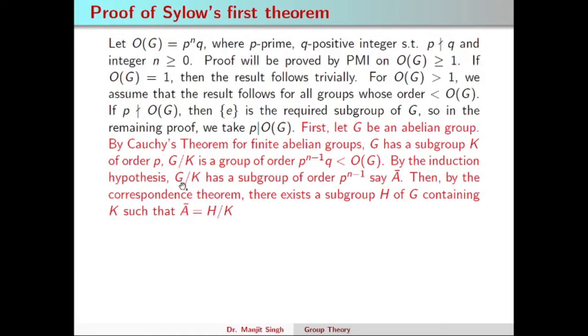As one can see here, G/K is a quotient group, so its subgroup is also a quotient group with respect to the subgroup K. So if we call this subgroup A bar, then A bar is a quotient group with respect to K, and there will be a subgroup H of G such that A bar is of this type.